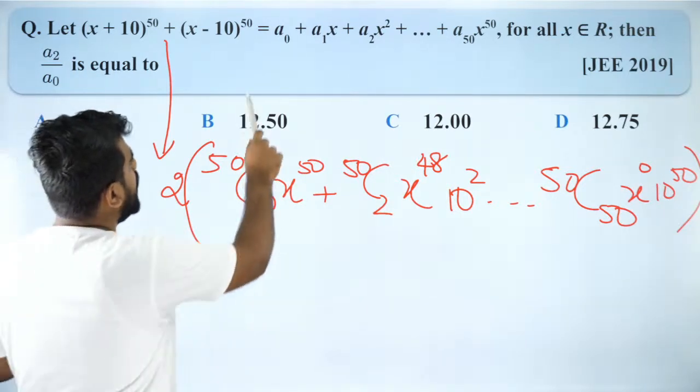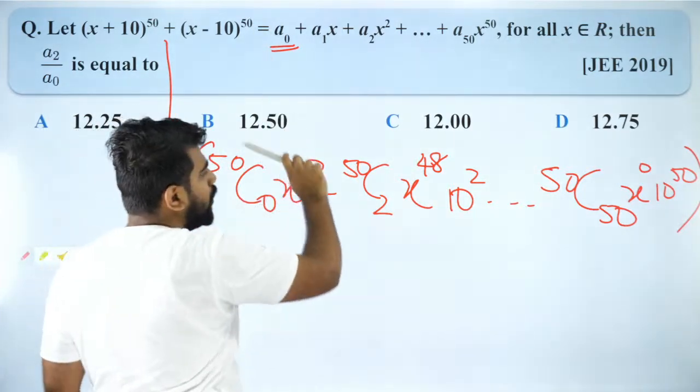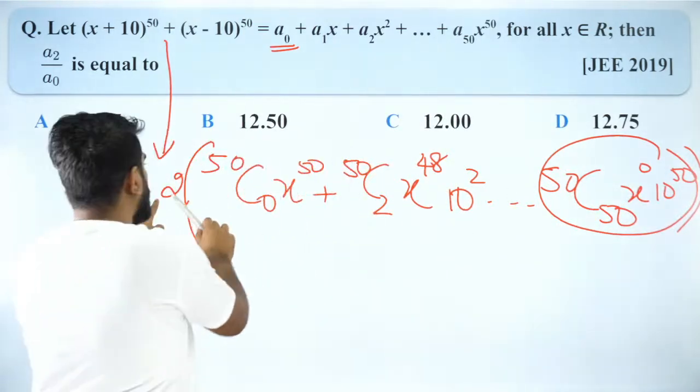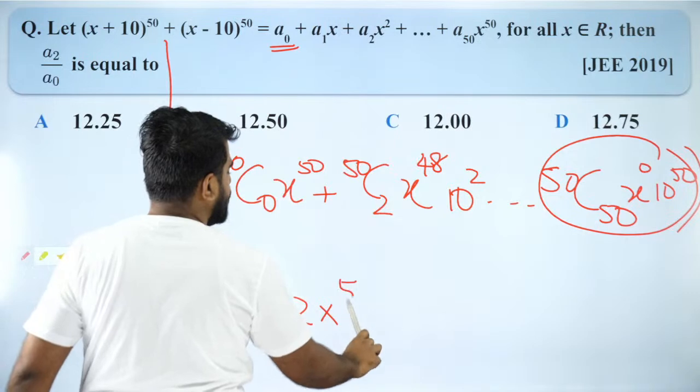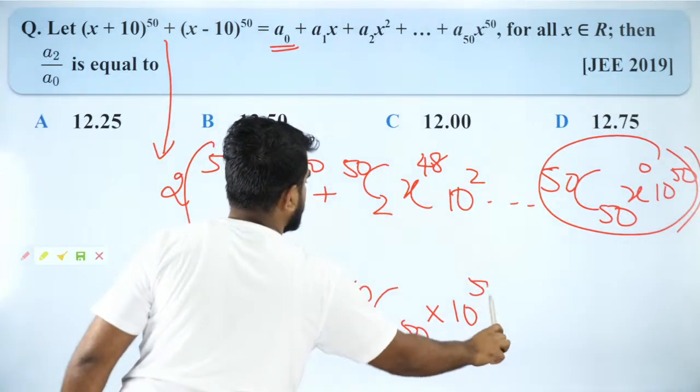Now, what is A naught? A naught is the constant term. So the power of x is 0. Power of x being 0 means this is your A naught. So A naught will be 2 into 50C50 into 10 to the power 50. That is your A naught.